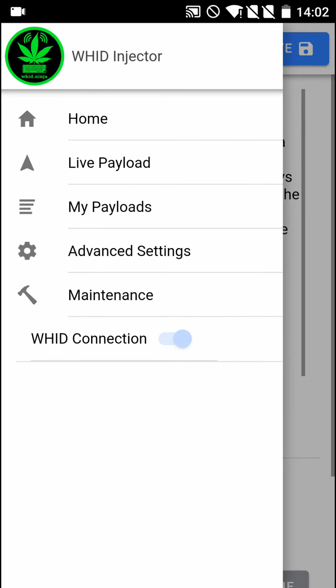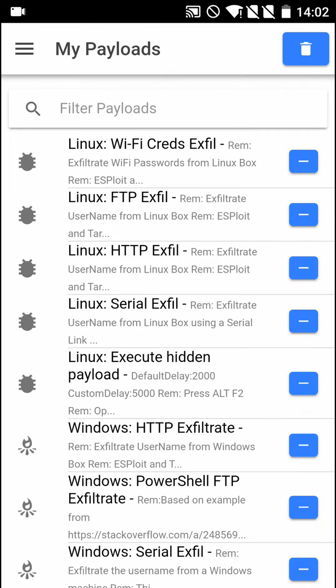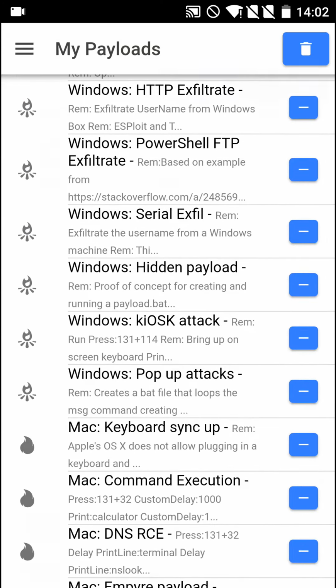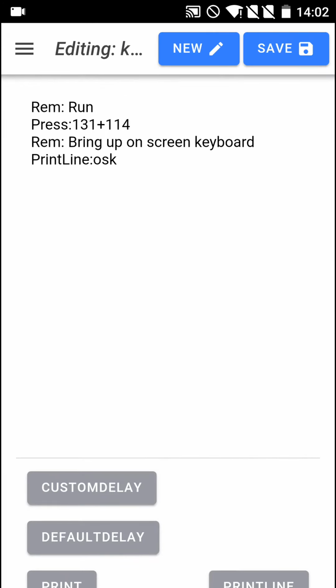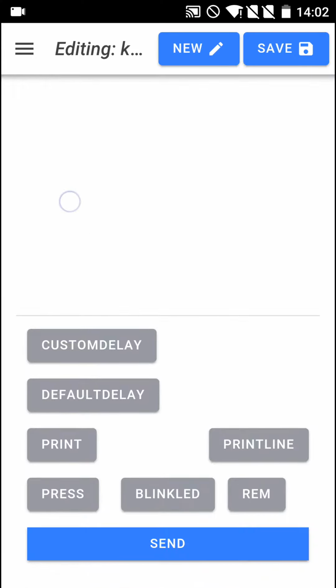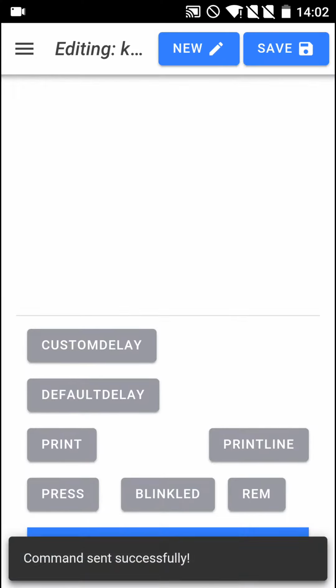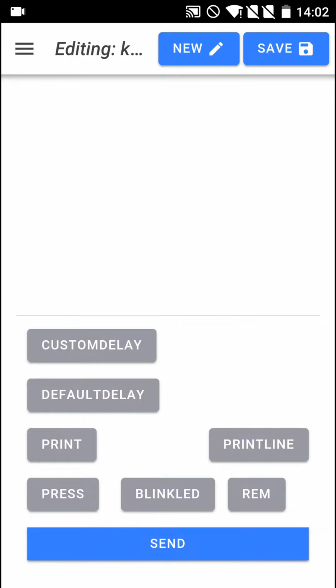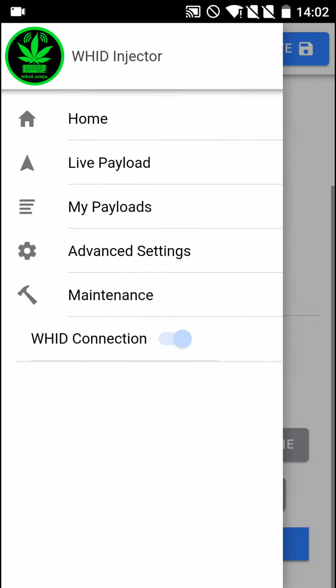In this case, let me pick some other funny one, like the kiosk attack, which will turn on the virtual keyboard. So if I press send, the command is successfully executed on the victim, and the usual thing, but you can control it remotely over the app.